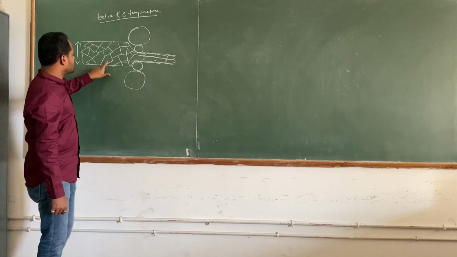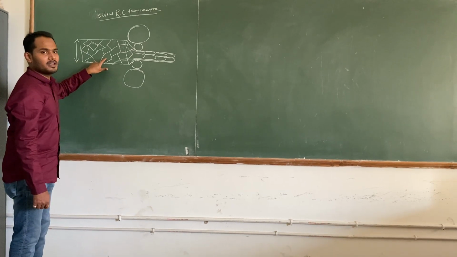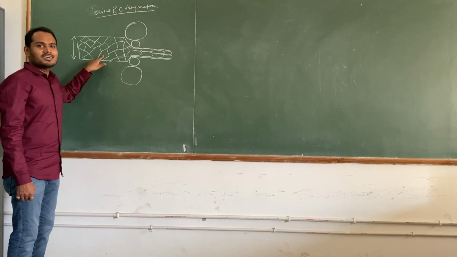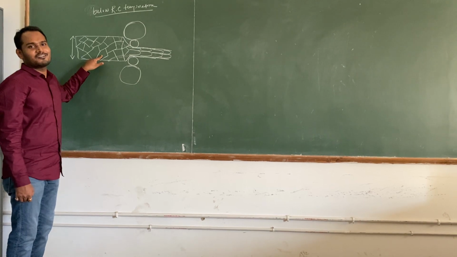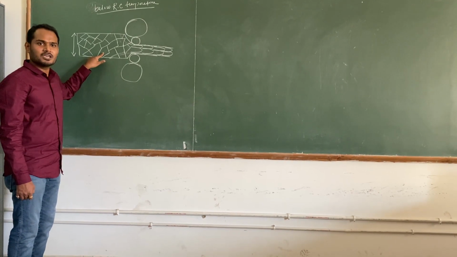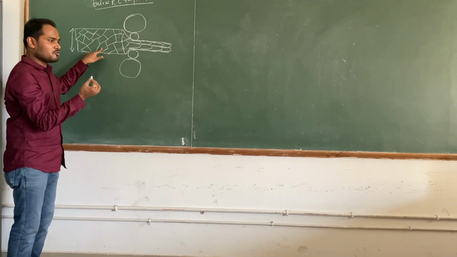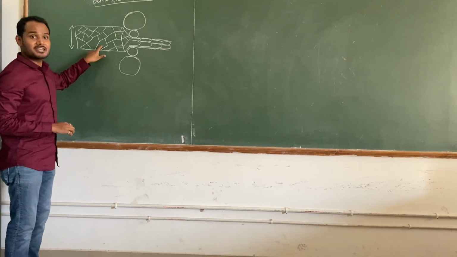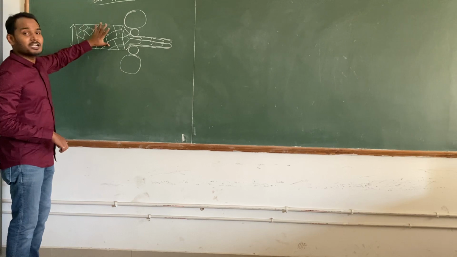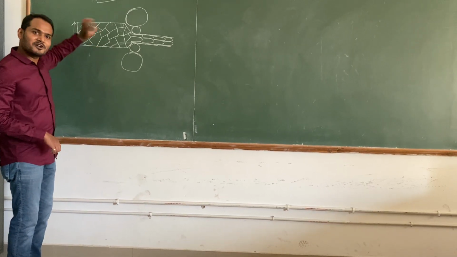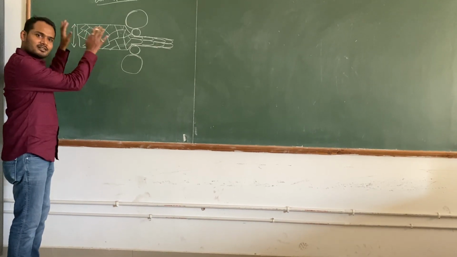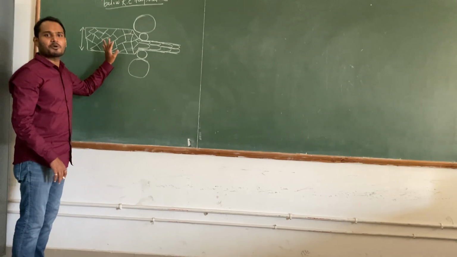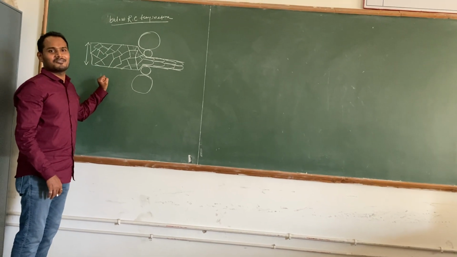Because see, if you consider a single grain, suppose I consider this grain, the property will be anisotropic. Anisotropic means the property will be changing if you move in x direction, y direction, or z direction. That is for a single grain. But if you have multiple grains and all have different orientations, that will get nullified and your property will be isotropic, right?